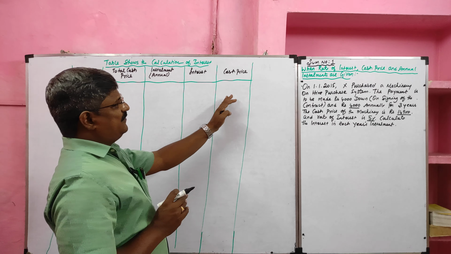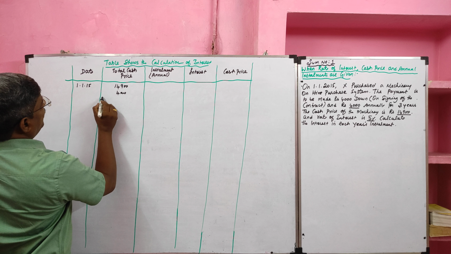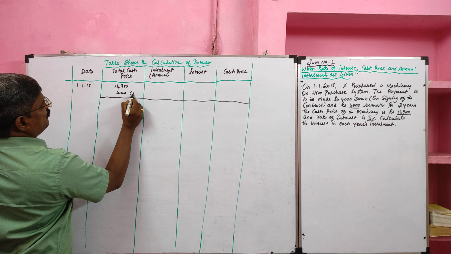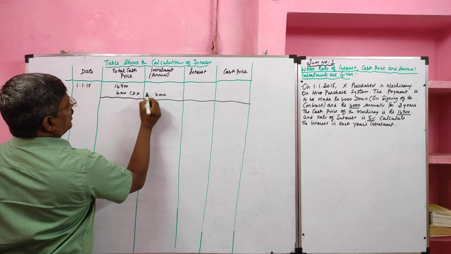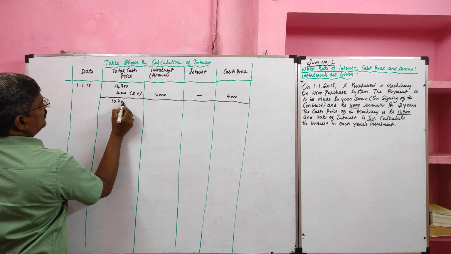On 1/1/2015 they purchased for 14,900. Then on the same date he paid how much? 4,000. This we call down payment. It is also considered to be an installment. In this down payment no interest is included, so it will go to cash price. So balance amount payable is 10,900.